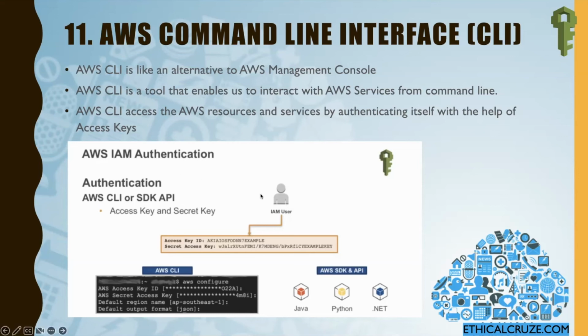If you see in this diagram, an IAM user has an access key ID and secret key. After that, it will use those keys to authenticate itself, and after that, it can access the AWS resources.